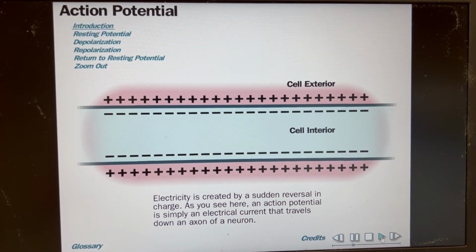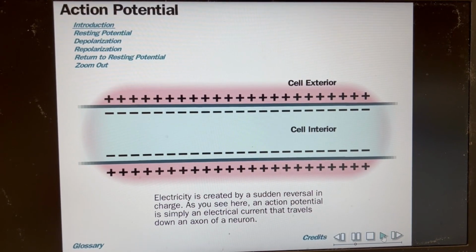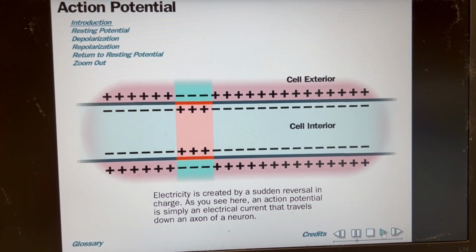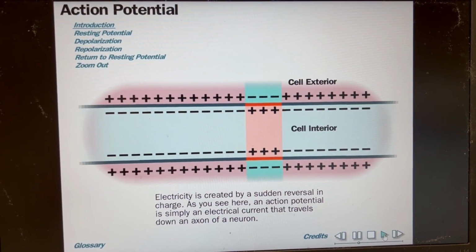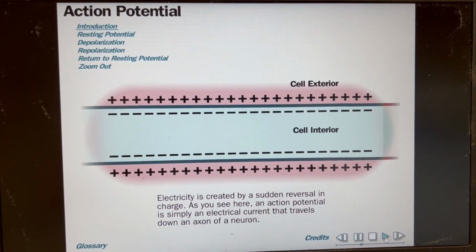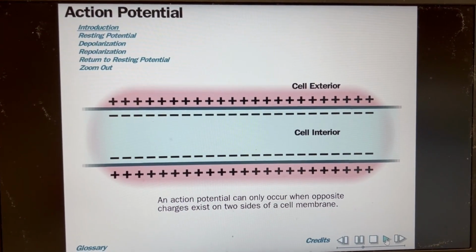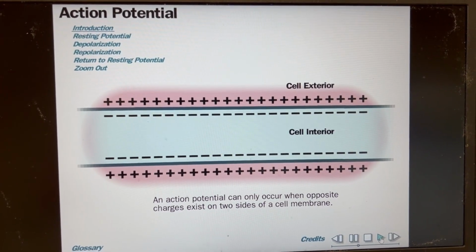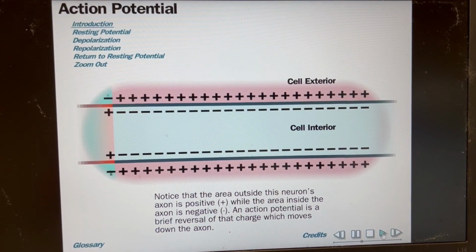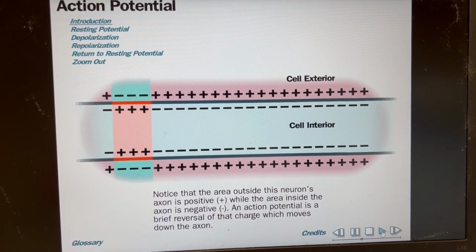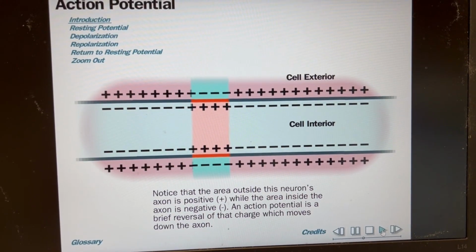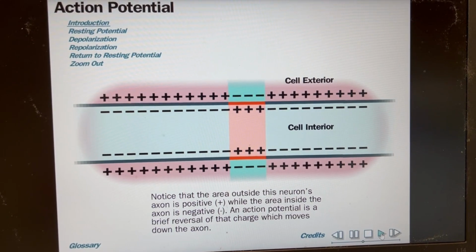So zooming in on the nerve, electricity is created by a sudden reversal in charge or depolarization. As you can see here, an action potential is simply an electrical current that travels down an axon of a neuron, reversing the charge briefly. Please notice at rest the area outside the neuron's axon is positive while the area inside the axon cytoplasm is negative. An action potential is a brief reversal of that charge which moves down the axon, or depolarization.